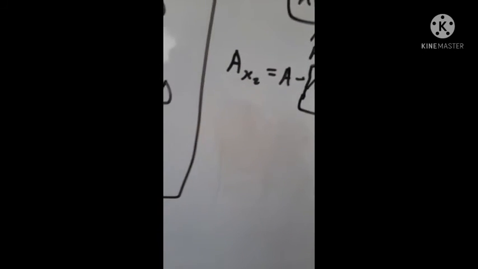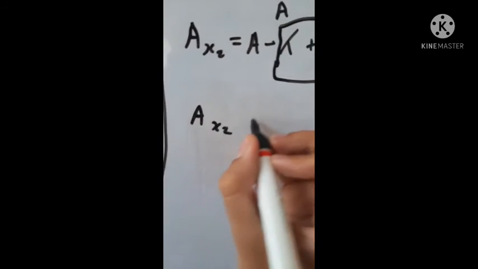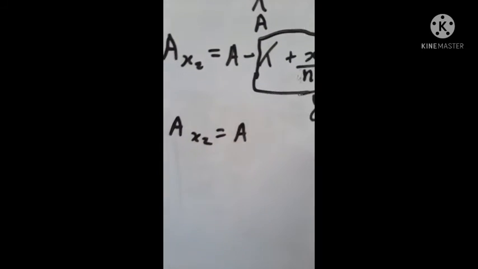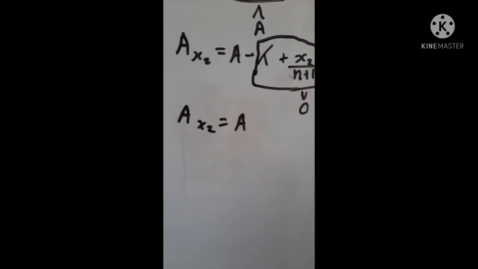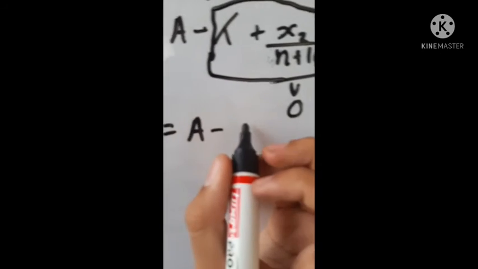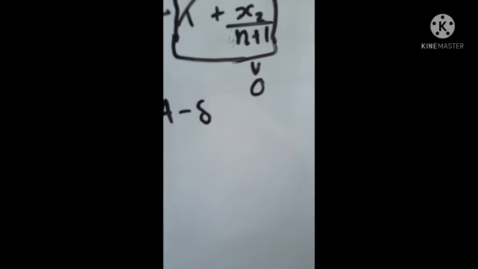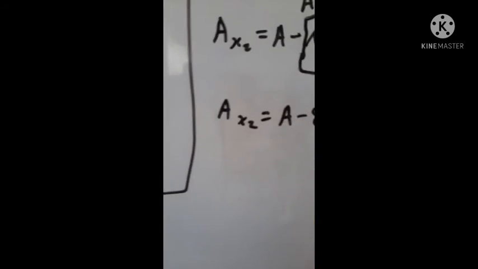The delta. Wait, do I remember delta? Can I draw delta even? Delta equals a, I don't know, minus delta. What was delta? Yeah, that's delta. Fine. Sue me, dude, it's an arbitrary constant.